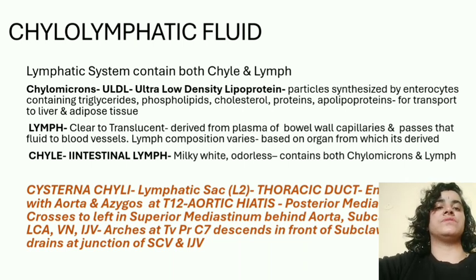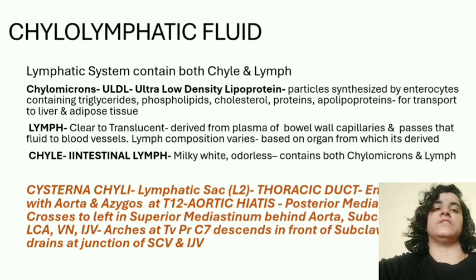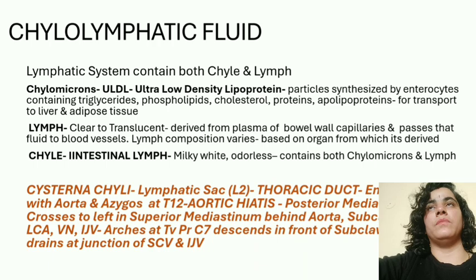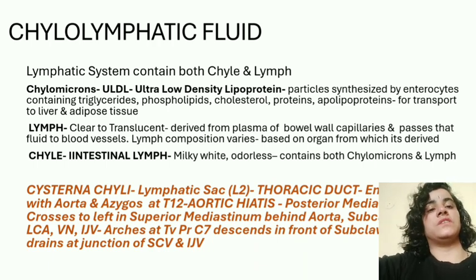While lymph is clear to translucent and derived from the plasma of the bowel wall capillaries, and that passes the fluid to the blood vessels. Chyle is known as intestinal lymph, and it has a milky white color because of the chylomicrons and the fat globules suspended inside the fluid.